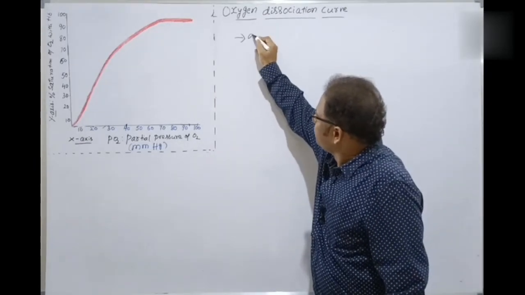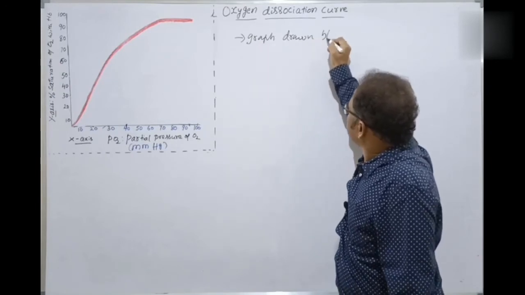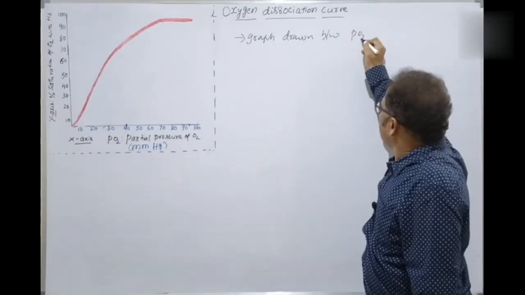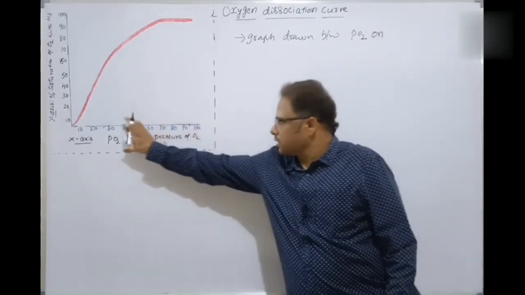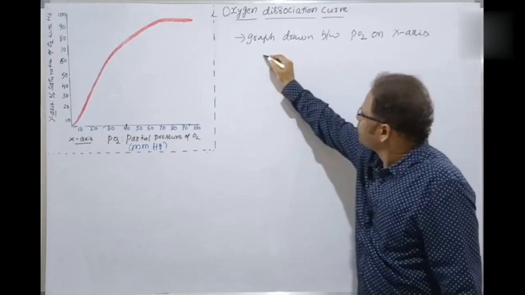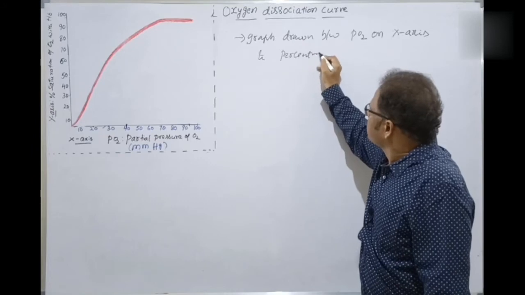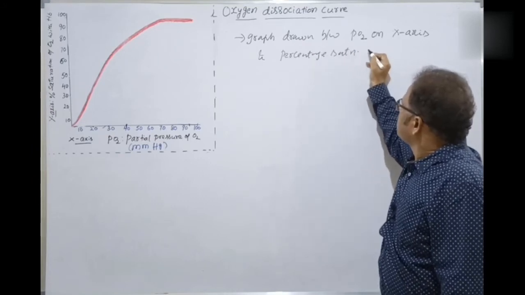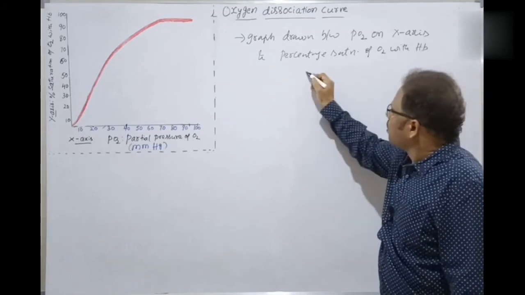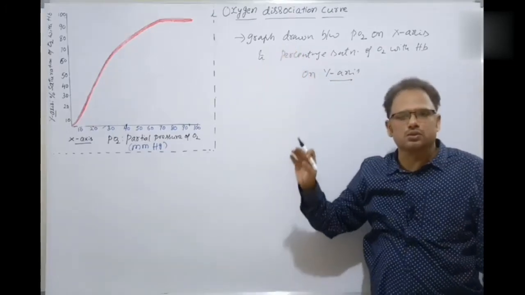The oxygen dissociation curve is a graph drawn between partial pressure of oxygen on the X-axis and percentage saturation of oxygen with hemoglobin taken on the Y-axis. This is the definition of the oxygen dissociation curve.